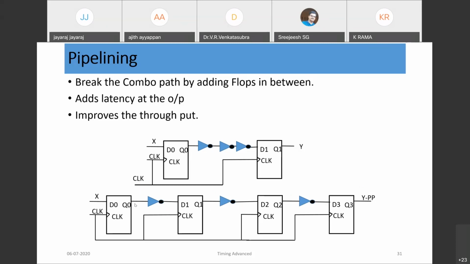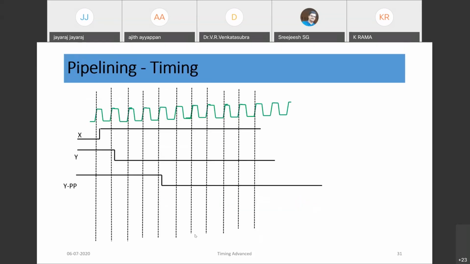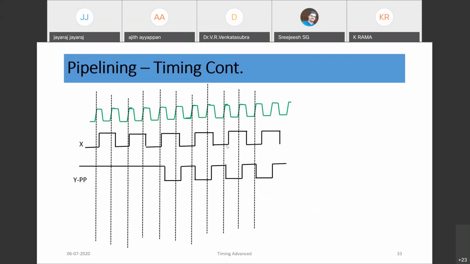I hope you are very clear about drawing the timing of the flop. We need to consider previous data while drawing the timing. Now assume X is toggling, say 0 to 1, 1 to 0, in the same way. So what happens?